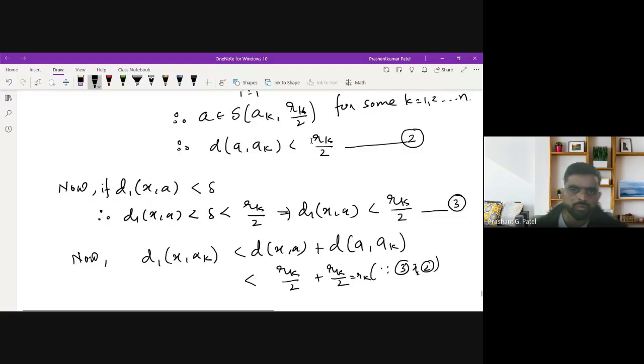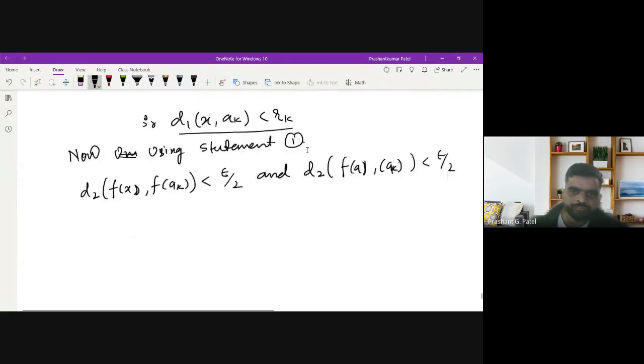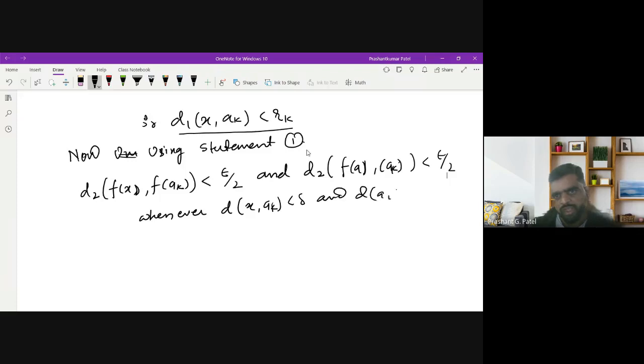As per this delta and statement 1, this holds whenever the distance between x and ak is less than delta and the distance between a and ak is less than delta, which we have.